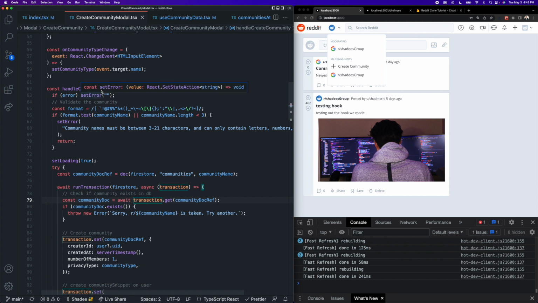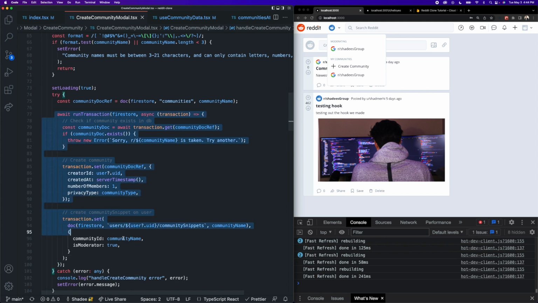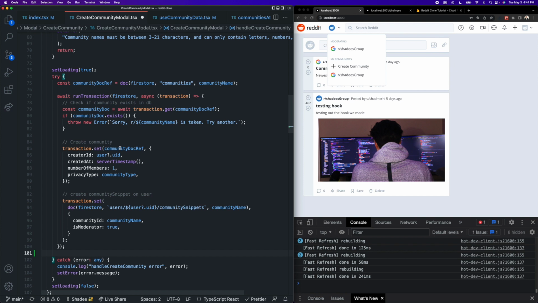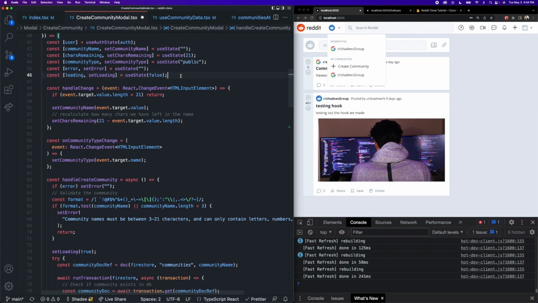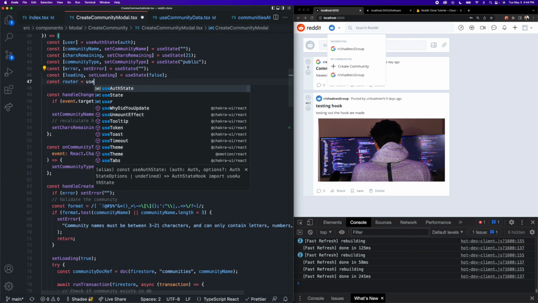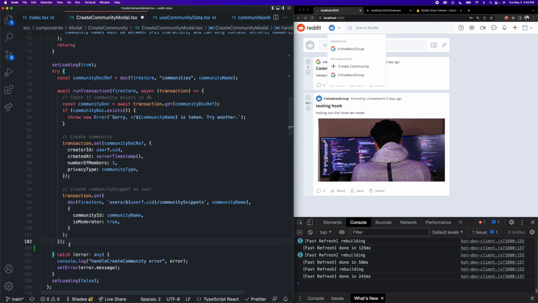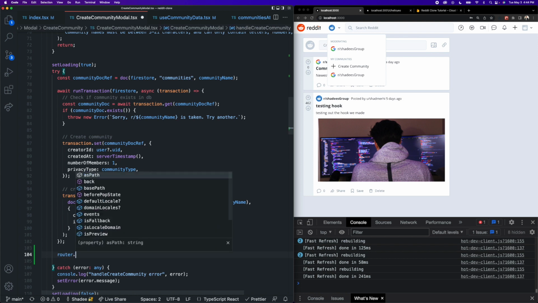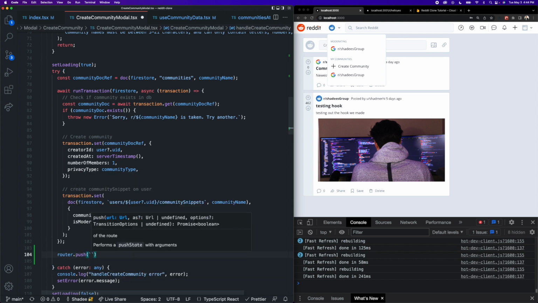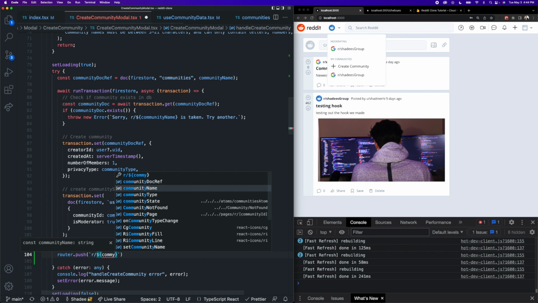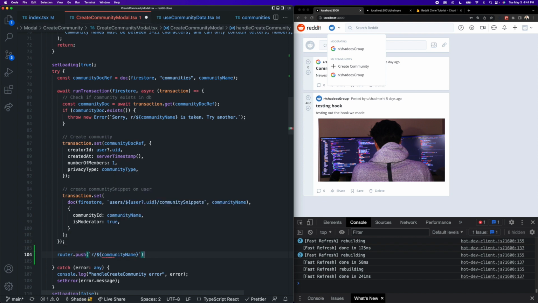So inside of our handle create community function, after our transaction runs and our community is successfully created, we want to route the user to that page, and we can do that using our router from Next.js. So let's come up to the top here, and just beneath our loading state, let's bring that in. const router = useRouter(). Then underneath our transactions, inside of our try block, we can call router.push, and we want to push this user to the route of r/ and then community name. And that is the name that they entered inside of the input in the modal.